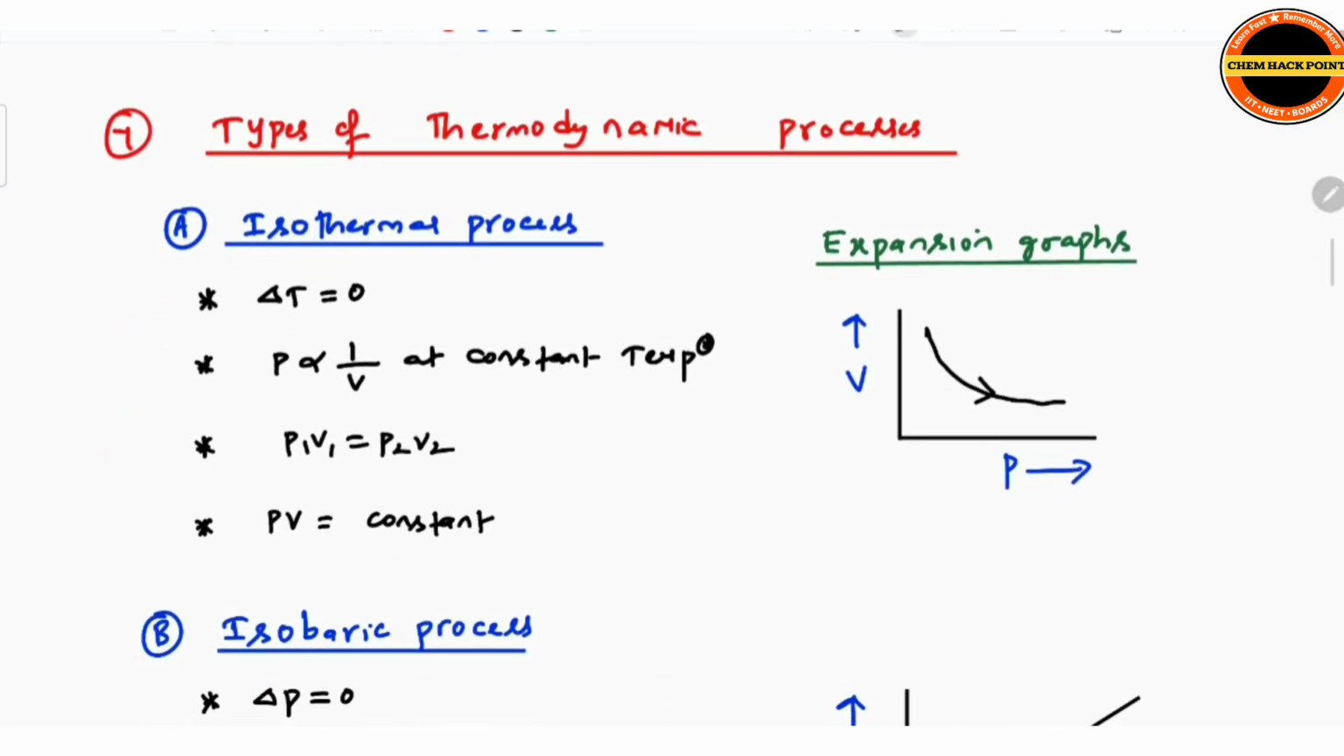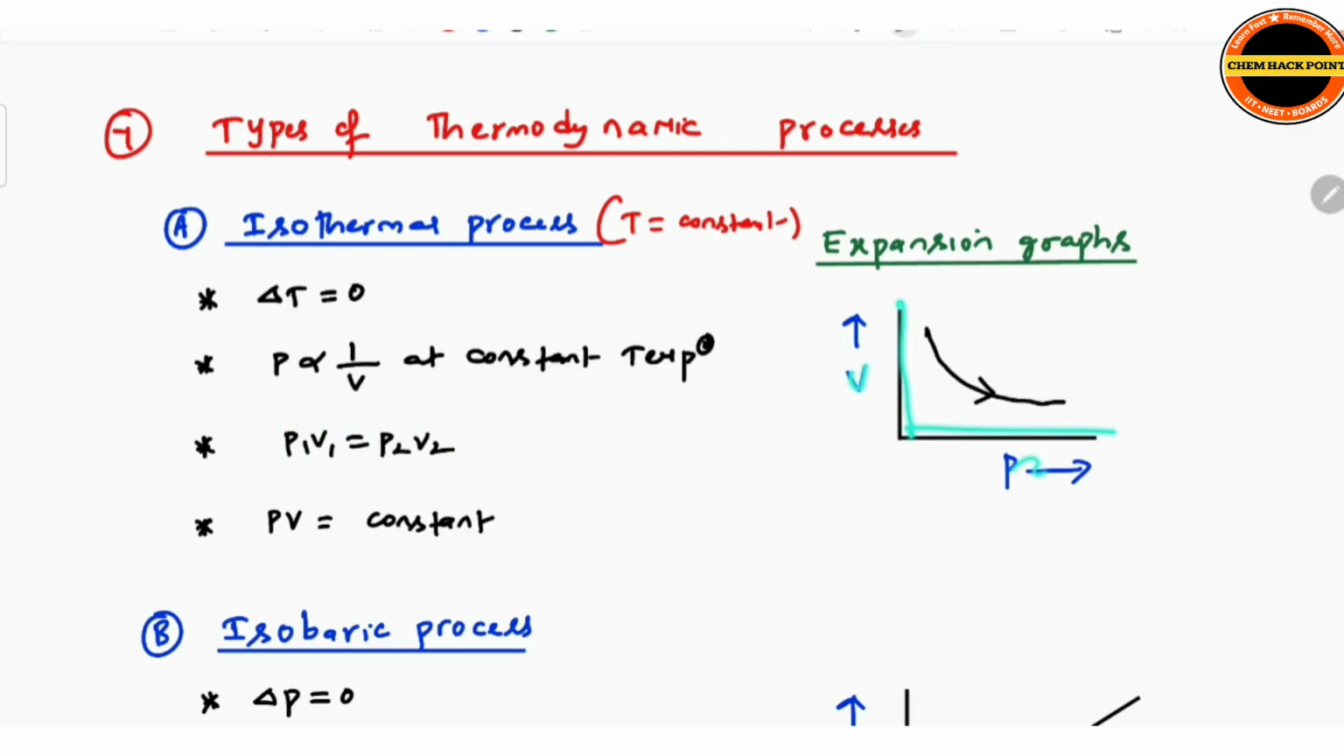See next. Types of thermodynamic process. Isothermal process, where temperature is constant. Keep in mind that temperature is constant. So if temperature is constant here, delta T should be 0. Delta T is 0. P is inversely proportional to V at constant temperature, Boyle's law. So P1 V1 is equal to P2 V2, or PV is constant for an isothermal process.